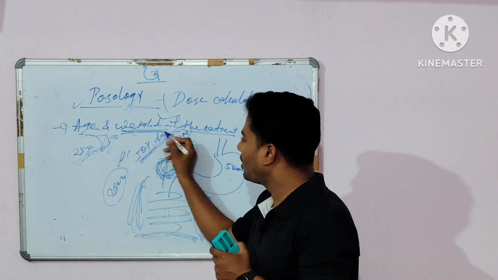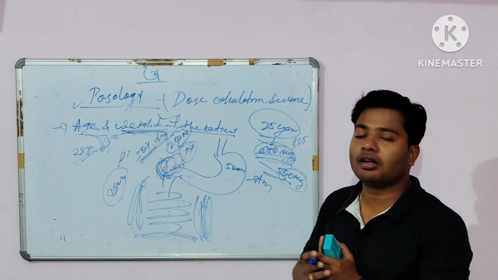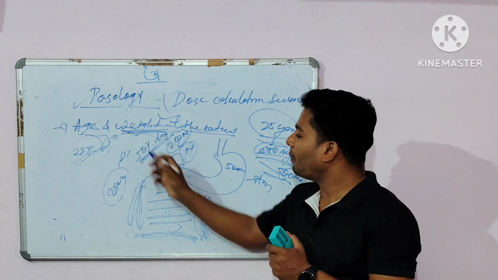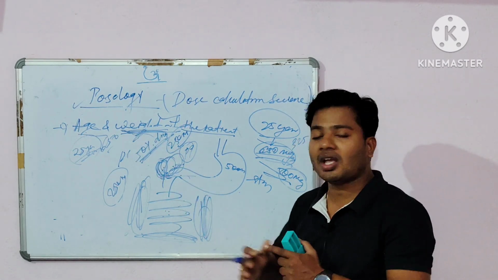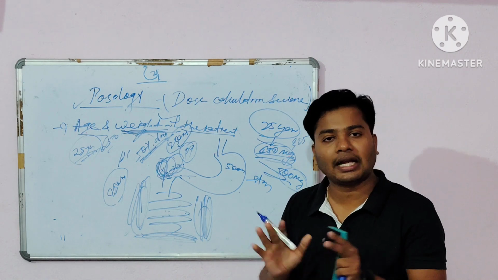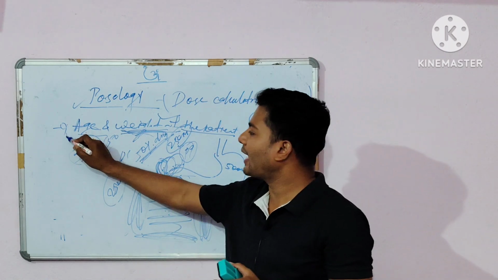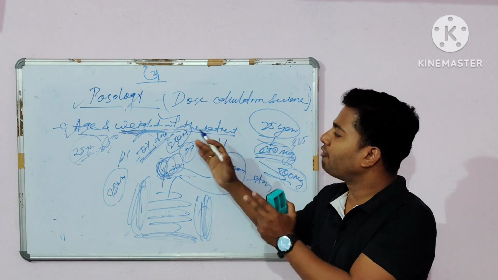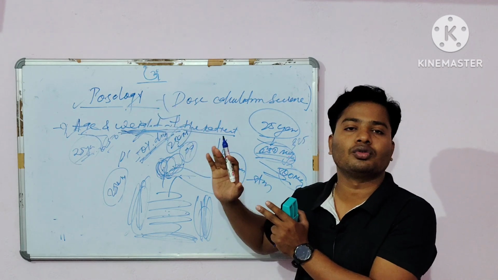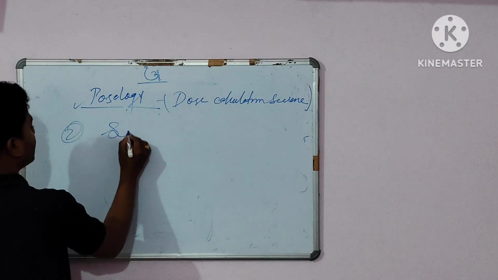According to the weight, the metabolism will vary. Okay, according to the weight, some enzymes will vary from person to person. Clear? So that is the first part: age and weight of the patient, and that age and weight of the patient affect the calculation of the dose. Clear? The second point is sex.